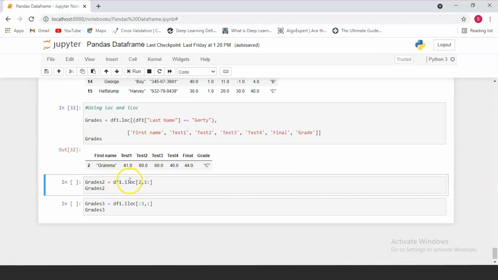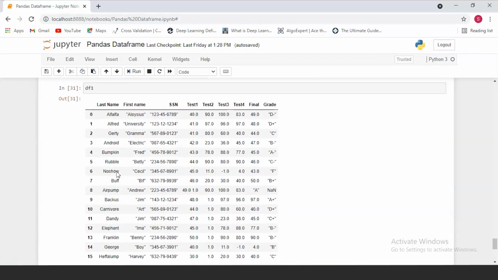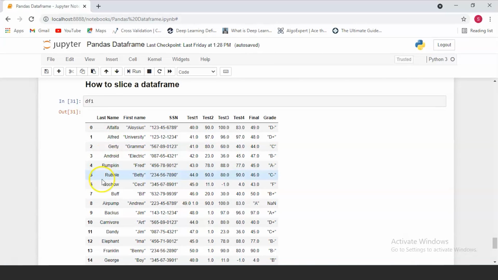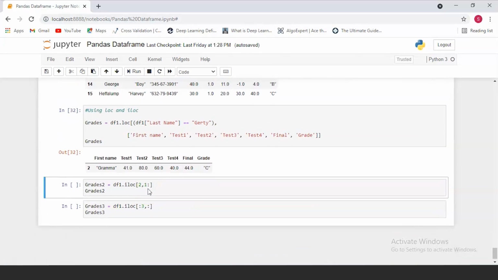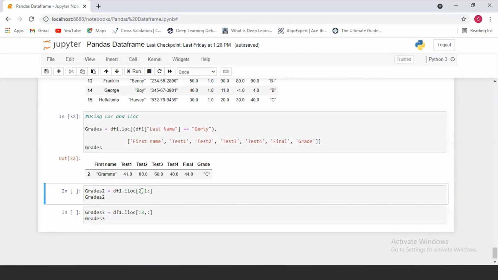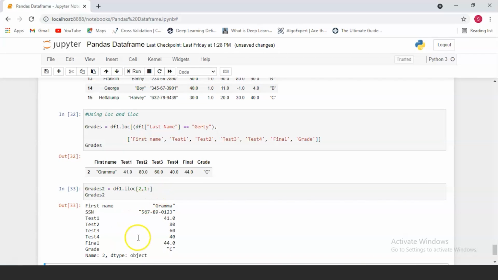The iloc function, as you know, the difference between loc and iloc is that the iloc function will get the values depending on their index, while the loc function will get it depending on the label value. So when you don't know the label value, you can use the iloc function. Here using the iloc function, we're gonna get all the column values for the second row index. So we've again done the same thing. The only difference is we've used the iloc function.